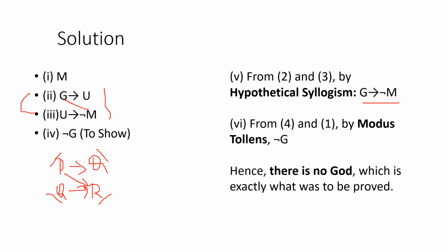So this is the next fact. Then I am considering this and M is true. According to modus tollens, P implies Q is correct, and not Q is true, that means not P is true. So here not Q is true. That means M is true means not Q is true, right? So I can say that not G is true. So there is no God, which is proved here. Thank you.